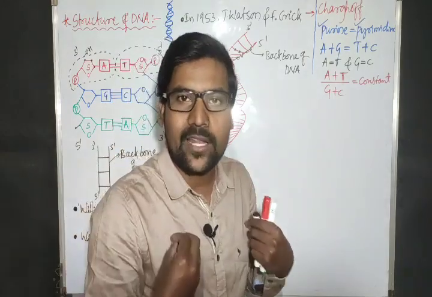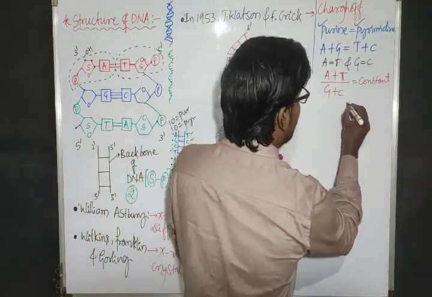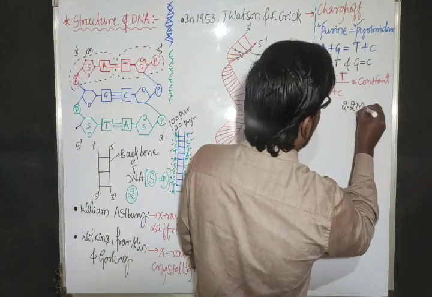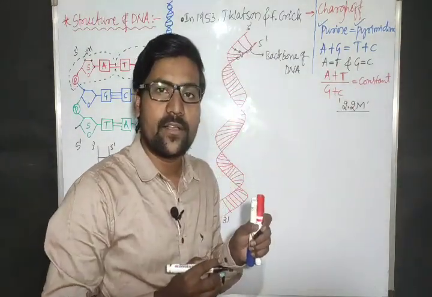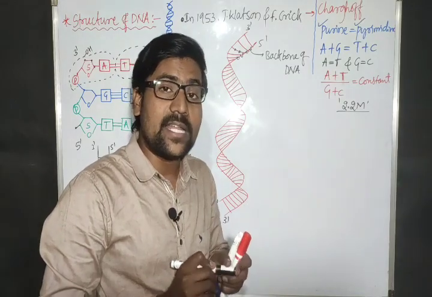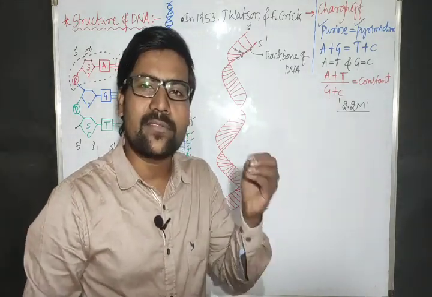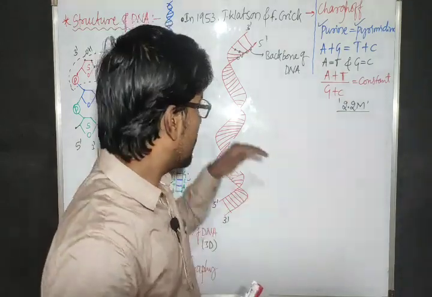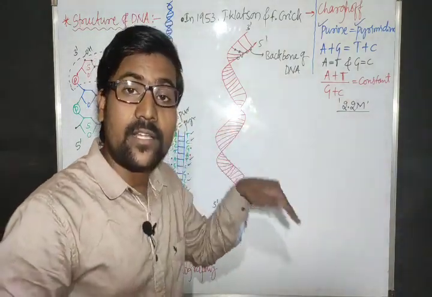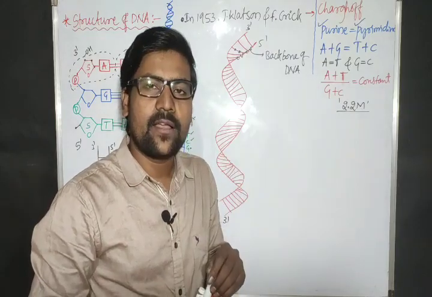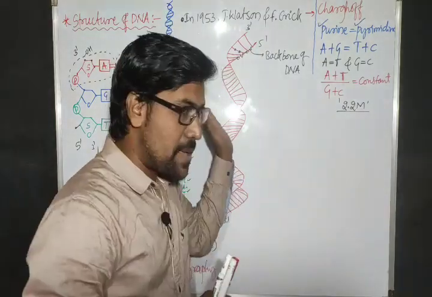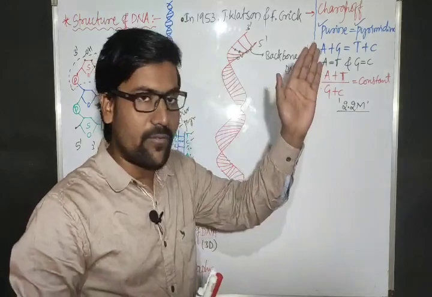Our DNA total length is 2.2 meters. But our DNA is having 330 crore base pairs. That is haploid DNA.